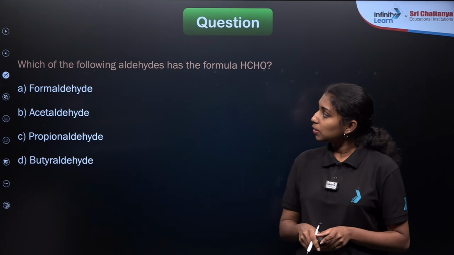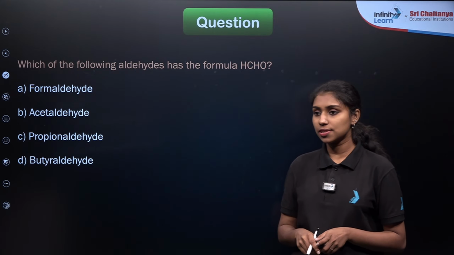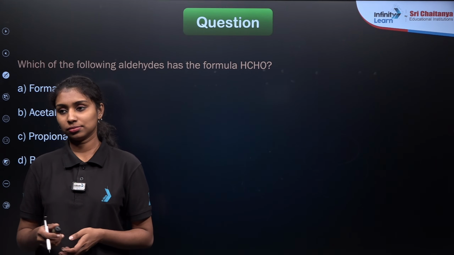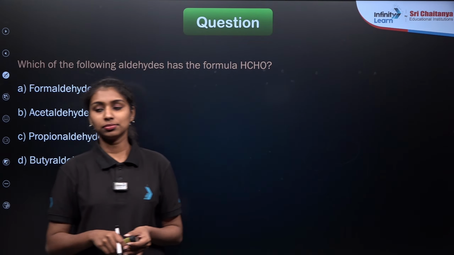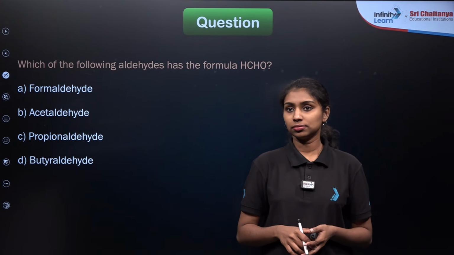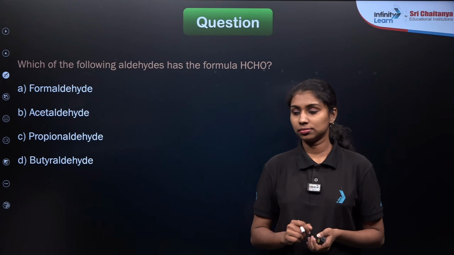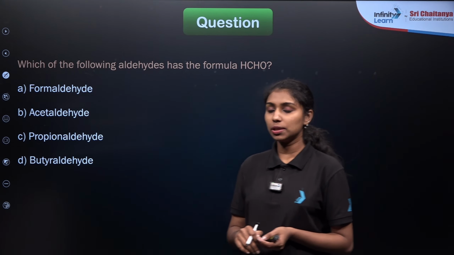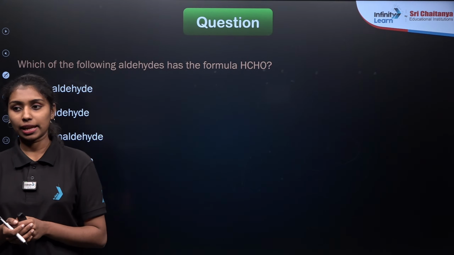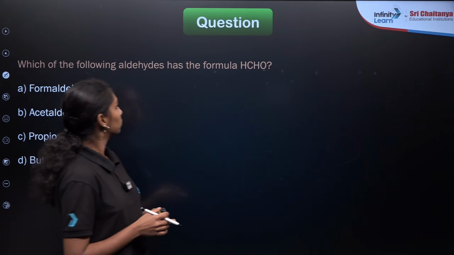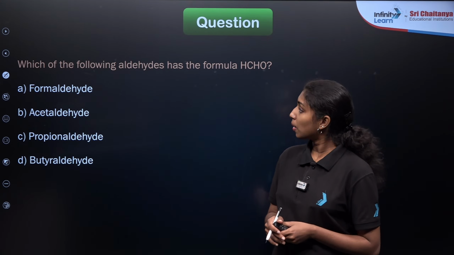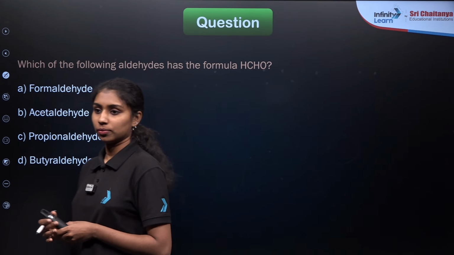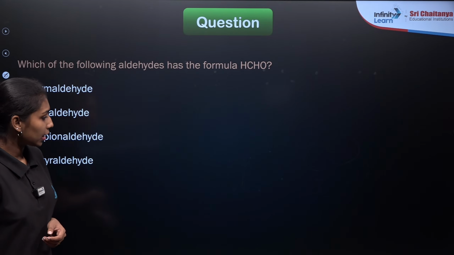Here is the next question. Which of the following aldehydes has the formula HCHO? Identify the functional group present, then identify the total number of carbon atoms, give the word root, and then you will get the correct answer. Option A, right? Yes, option A is the correct answer.